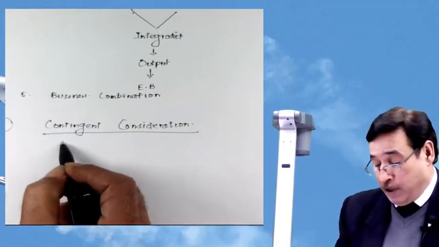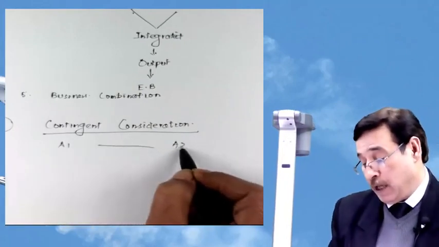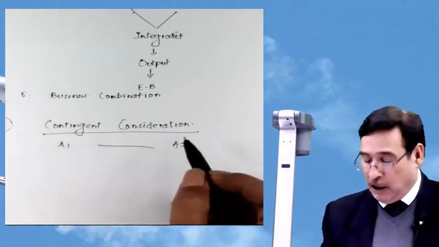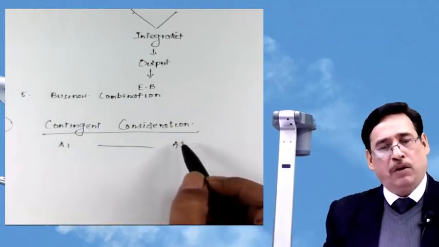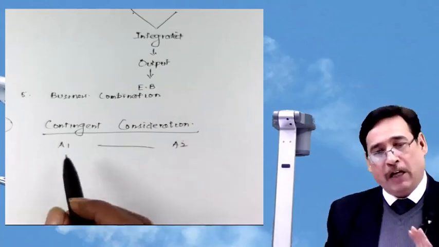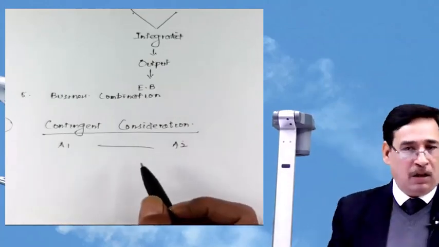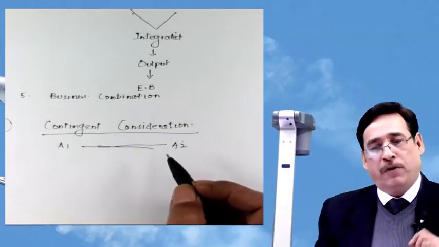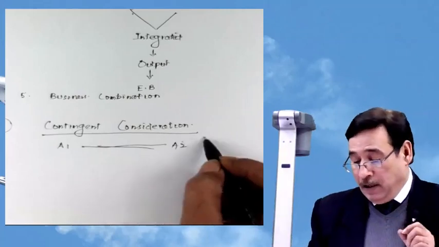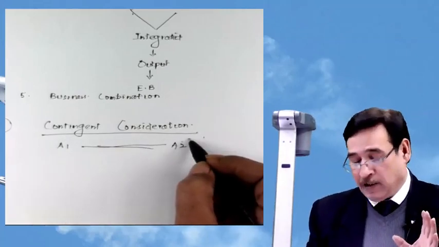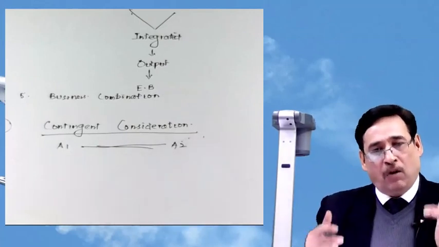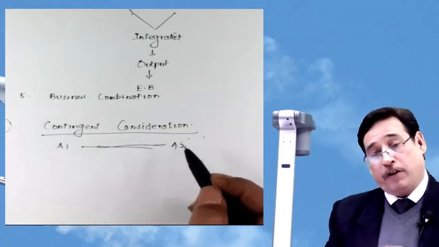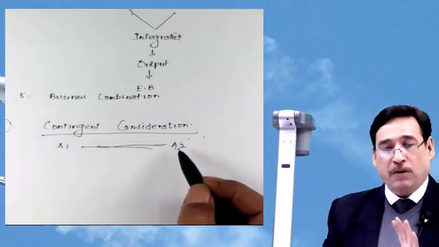Suppose today A1 is taking over A2. This is sufficient. I need not tell you that A1 is acquiring control over A2. I've already told you to use the word control by yourself whenever I say a particular entity is taking over the other entity. The second inference you need to draw is, one, we are acquiring the control, and second, it is a business. Then only this particular Ind AS can apply. Now A1 is acquiring the control of A2 or the business of A2. Is it clear to you?